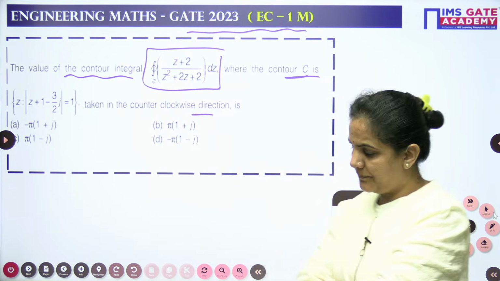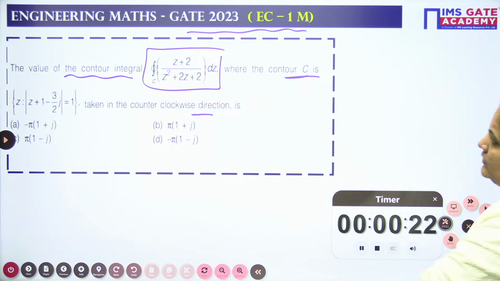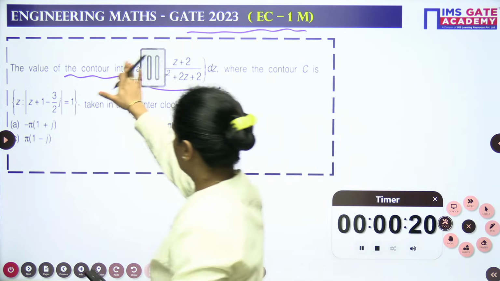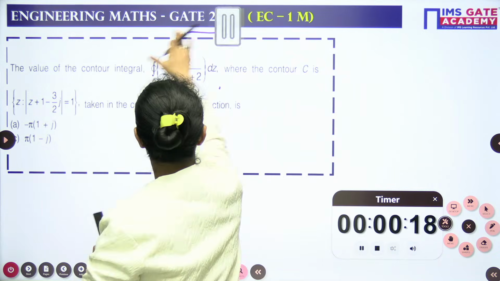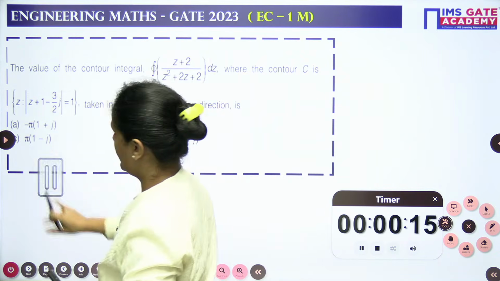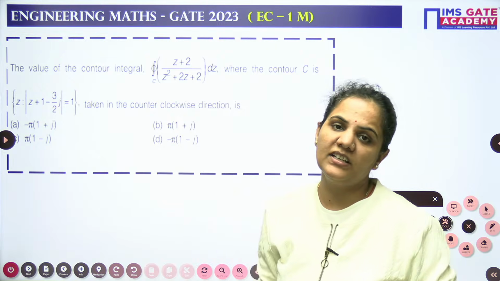Let's approach it. So this is the question again from the complex variable. The weightage of the question is 1 mark. Very easily we can approach this one because this is the complex integration question.